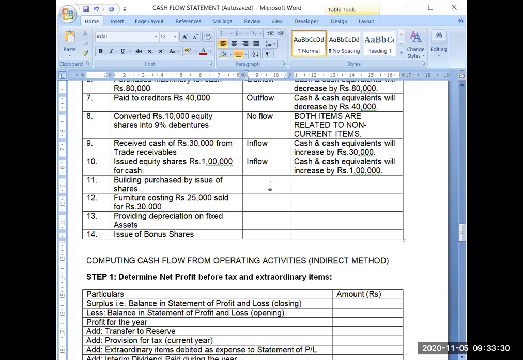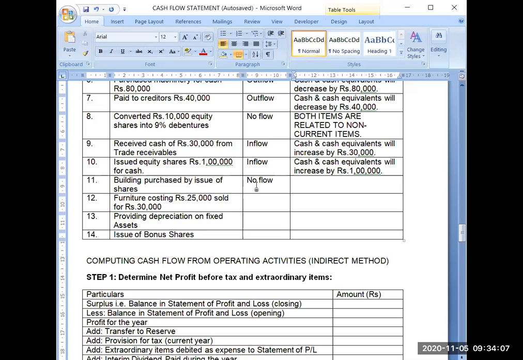Building purchased. So when you are purchasing building by issue of shares, now see practically, now you will be able to make the difference. You are purchasing building and you are issuing shares. So building is a part of non-current assets and shares is a part of non-current liability, you can say shareholder fund. Shareholder fund and non-current liability both are of long-term nature. So again, it will not result in any flow. So no flow.